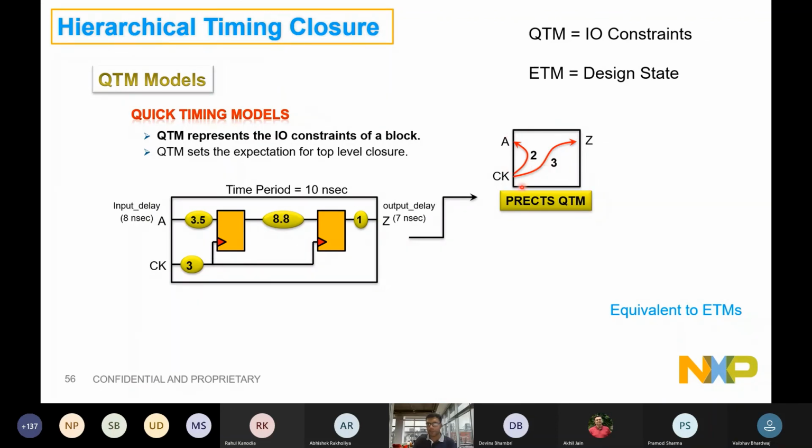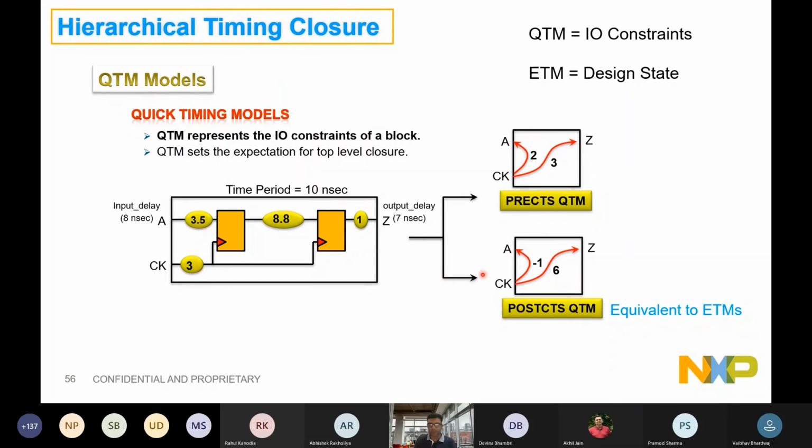Assume that this is a flop, this is a setup arc, this is a CK2Q arc. This model is given to the remaining SOCs, and while I have not even implemented this block, this model will be utilized for that guy. So this again, post CTS, don't go here. I mean, this is including these latencies, nothing.